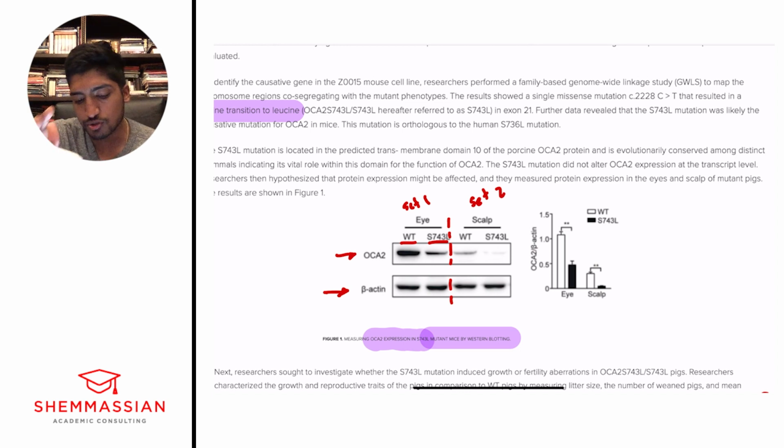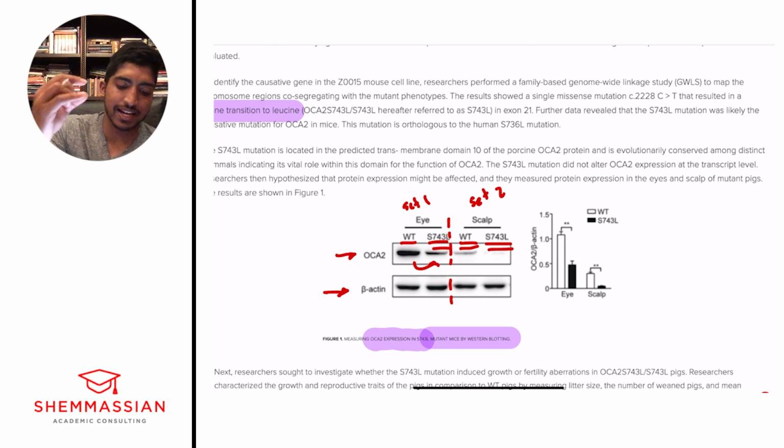And so I want you to use this in the same way in both of these experimental designs, right? We have the scalp and the eye. So what do we see from the wild type to this mutant, right? We have this dark band and it's getting lighter, right? Big picture, that's all that's happening. It's a dark band, very thick, getting lighter. Here on the set 2, on the scalp, it's the same exact thing, right? We see that we have this darker band, turning into this thin, like nothing band, right? You can barely see it. And so we're seeing a lower expression of something, right?